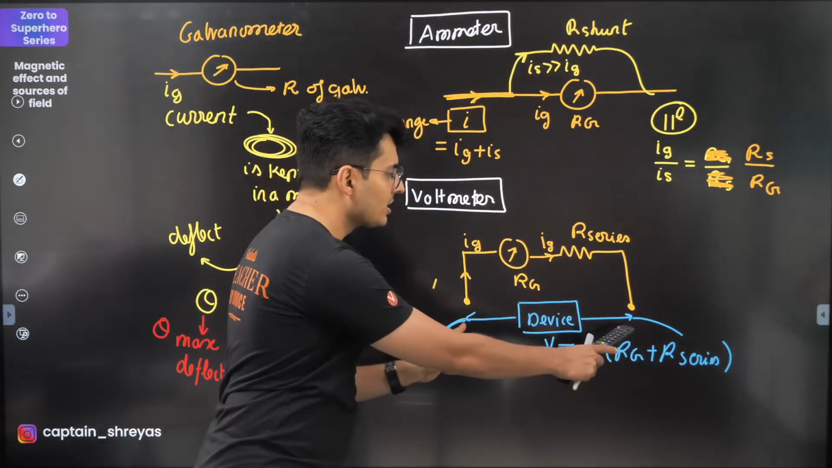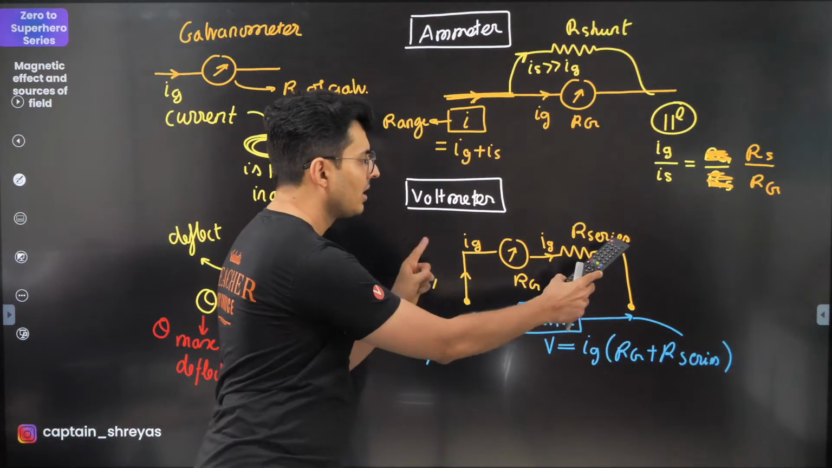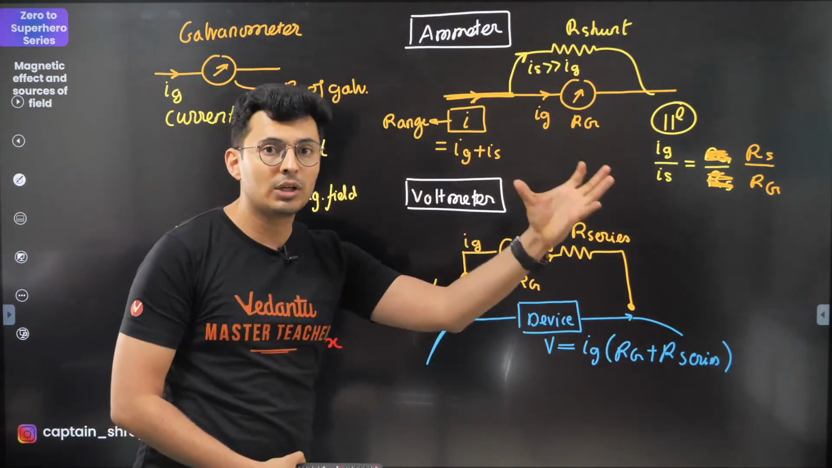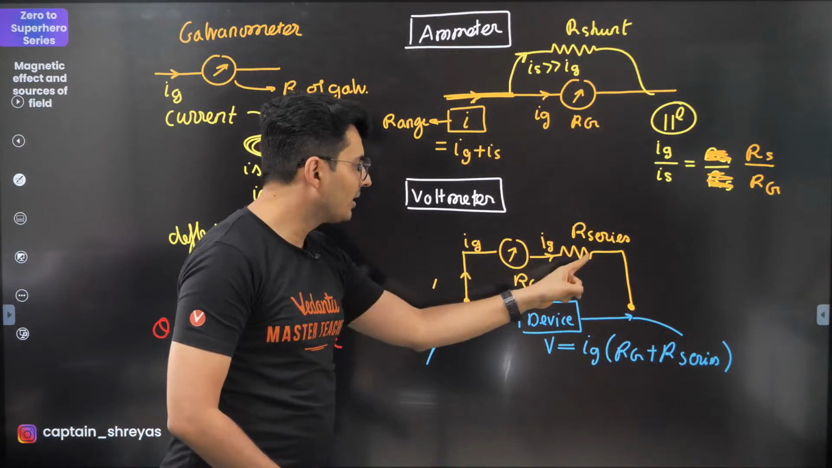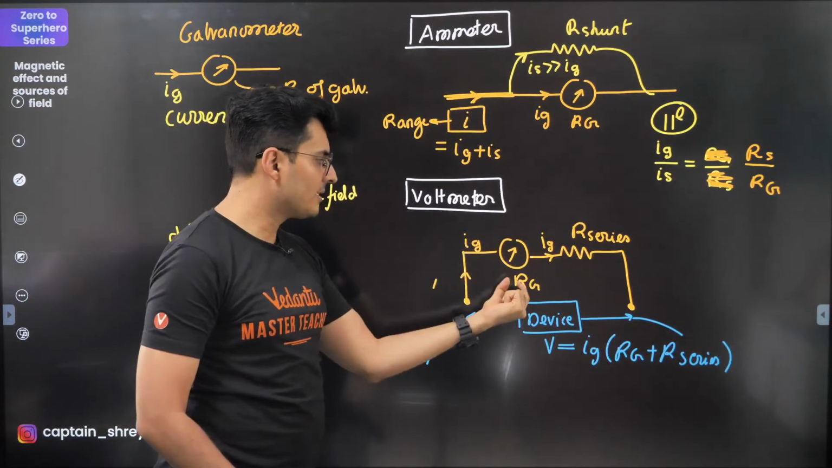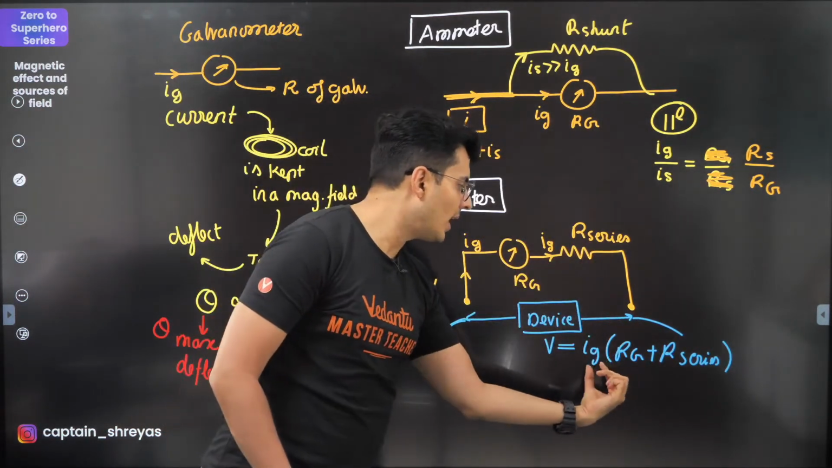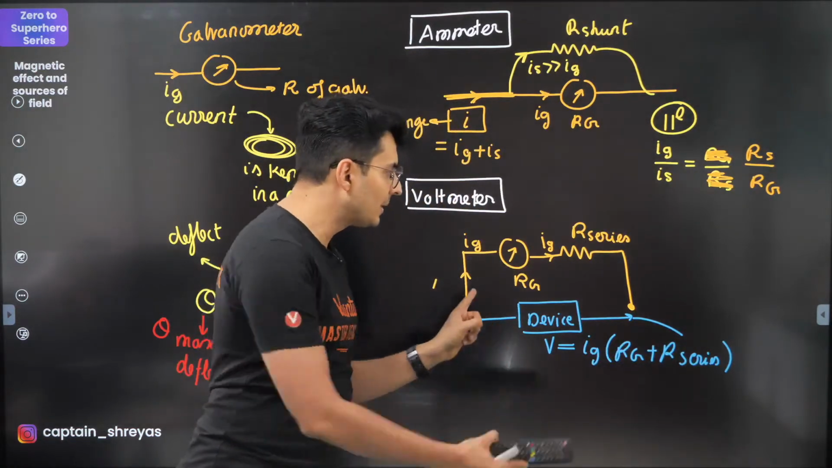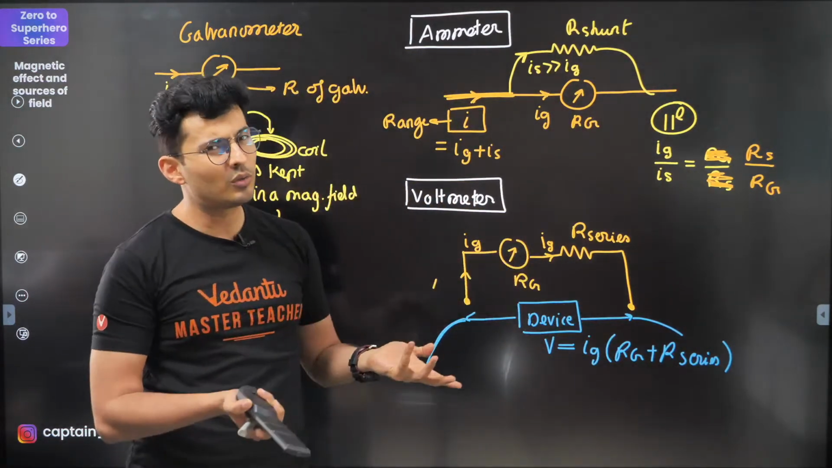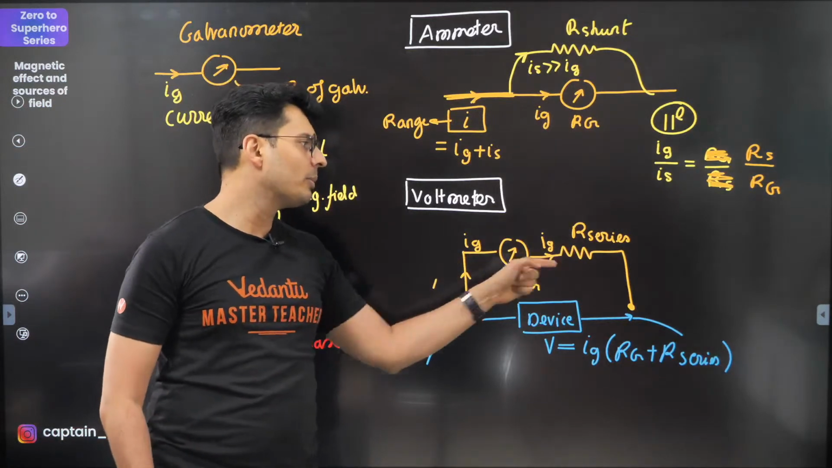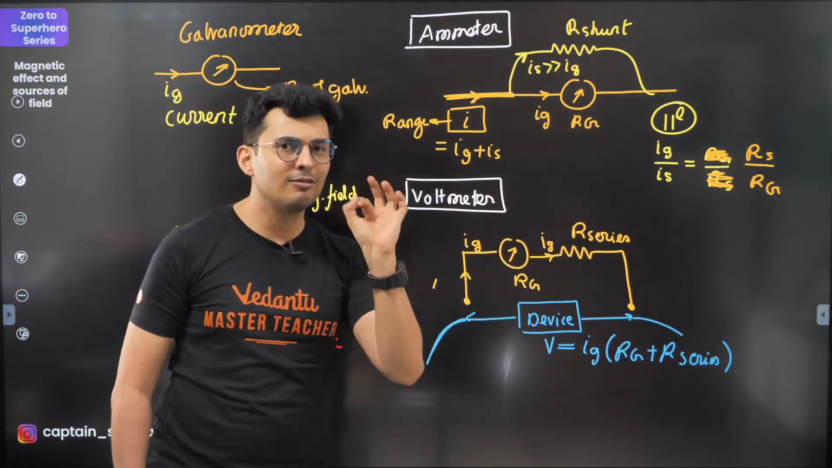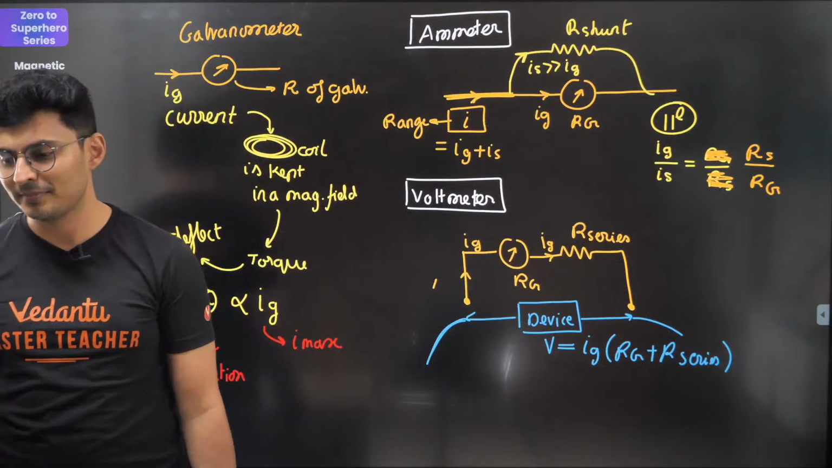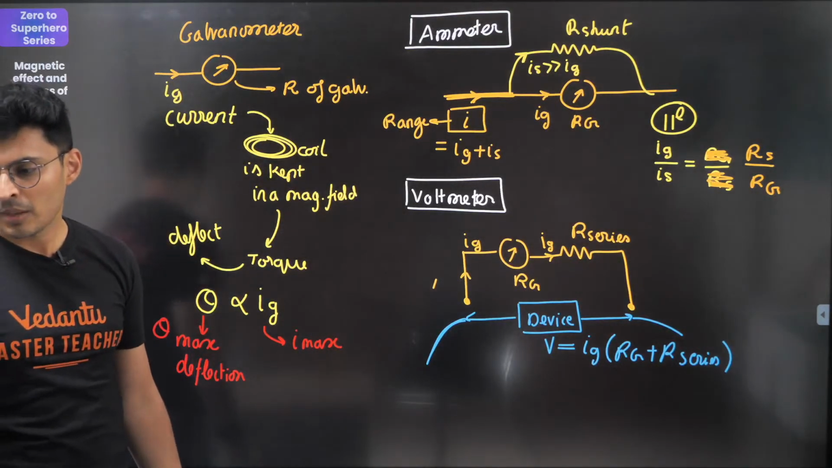This total voltage is also the same voltage here, and V is current into the total resistance. Both the resistors are in series. So resistance will be RG plus RS. So I into total resistance gives me the total voltage. This is the formula you use for a voltmeter. Ideal voltmeter has very high resistance, draws very little current. Keep this in mind. Okay.